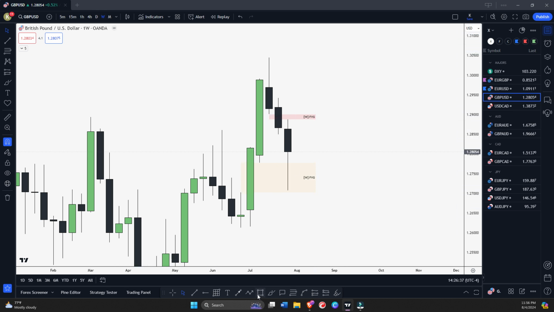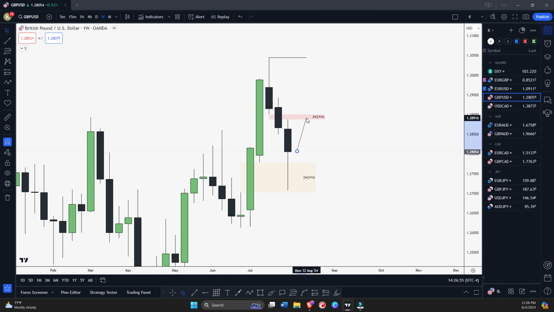So if I'm looking for long, let's say market is trading higher and daily candle is closing above this weekly fair value gap, then I can look for long basically, and I can target this external range liquidity.